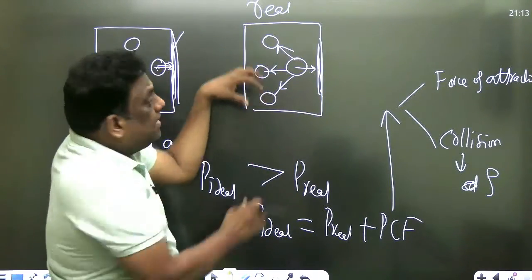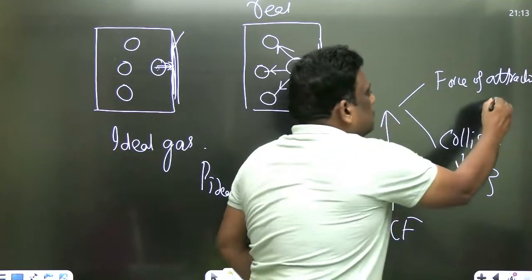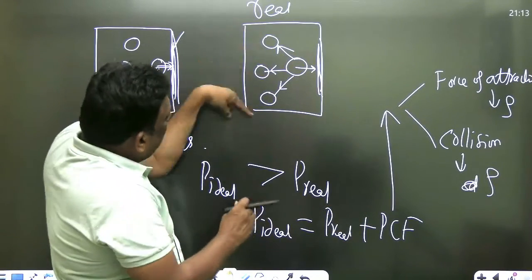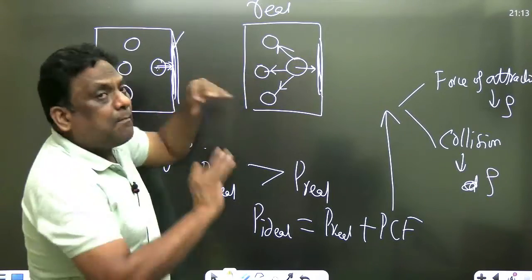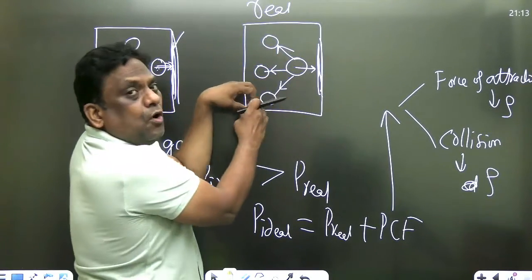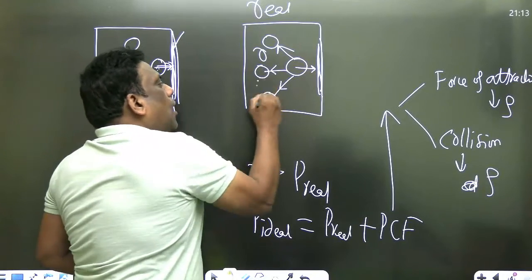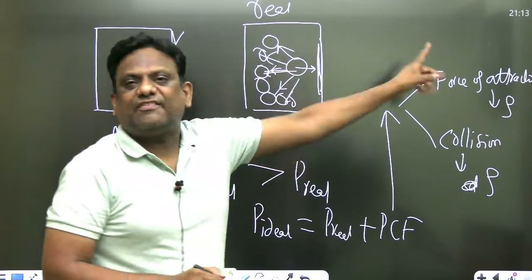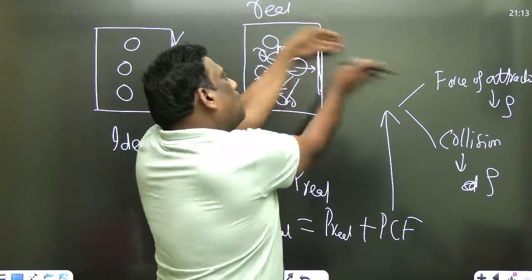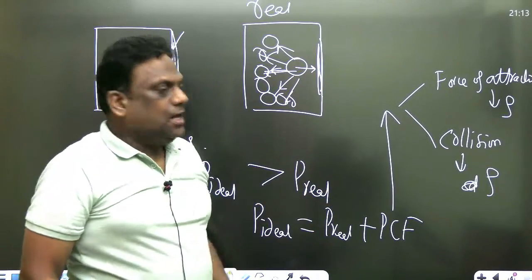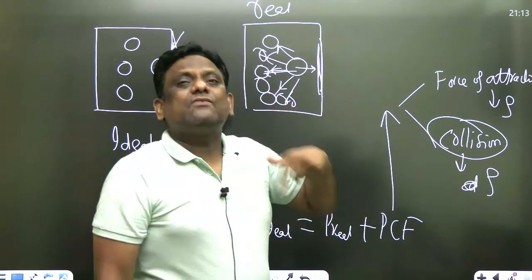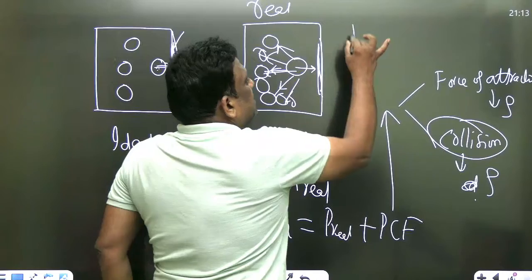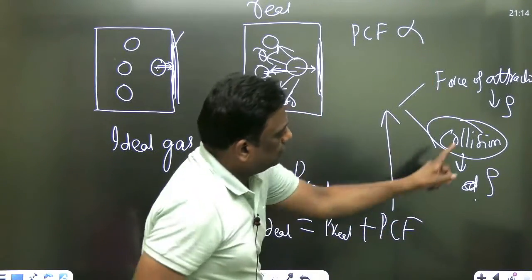Similarly, if the number of molecules is more, the attraction is also more. The force of attraction is also dependent on density. If the number of molecules is more, the attraction force is more. When the density is more, the force of attraction is more. Similarly, if more molecules are there, more molecules will hit, and thereby it will influence the pressure. When are collisions more? When the density is more. So therefore I can say this pressure correction factor is directly proportional to density.